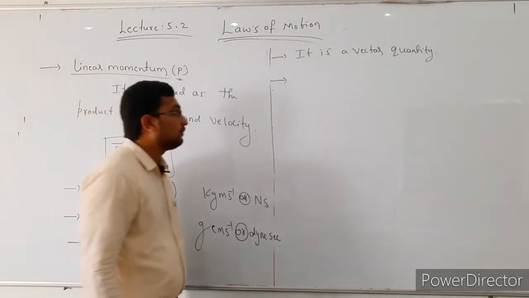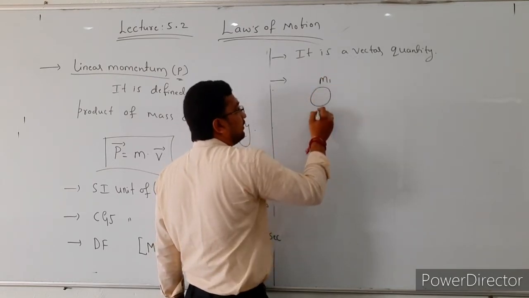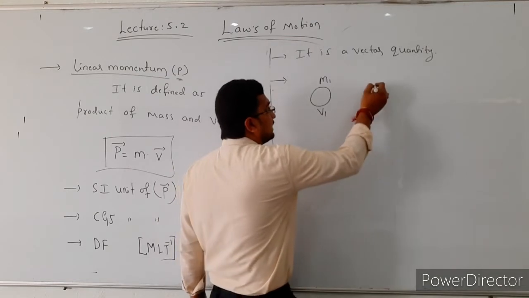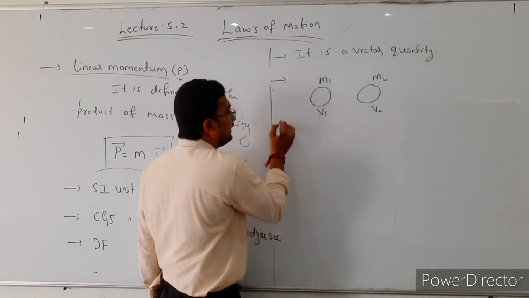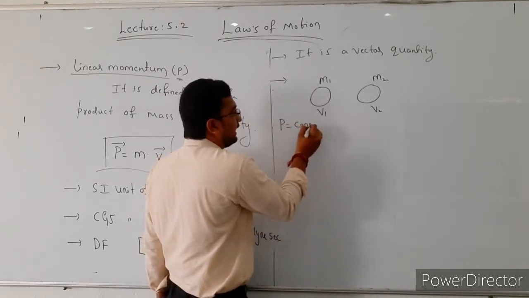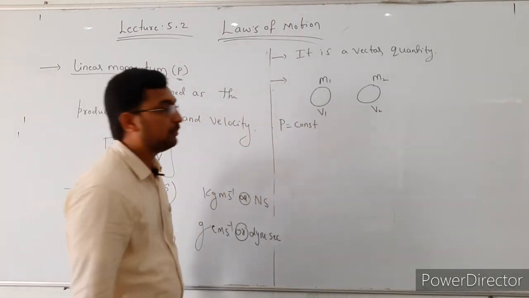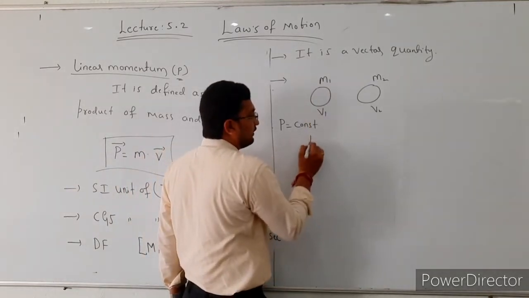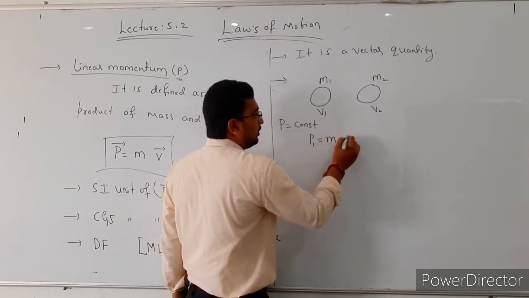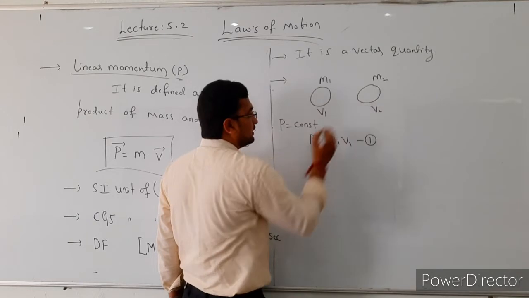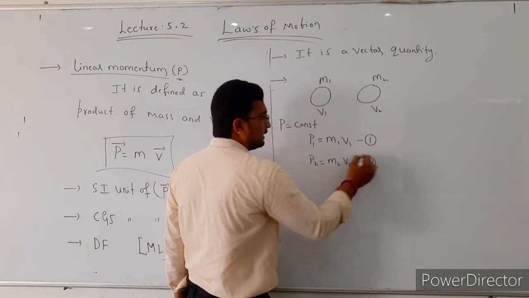Okay. The next point, here they are given two bodies. Consider this one body, its mass is m1 and the velocity of this body is v1, and consider this another body, its mass is m2 and velocity is v2. In this case the linear momentum of both the bodies is same, that is, the momentum is constant. Then the momentum of the first body, p1 is equal to m1 into v1. This is our first equation, and for the second body, p2 is equal to m2 into v2. This is our second equation.